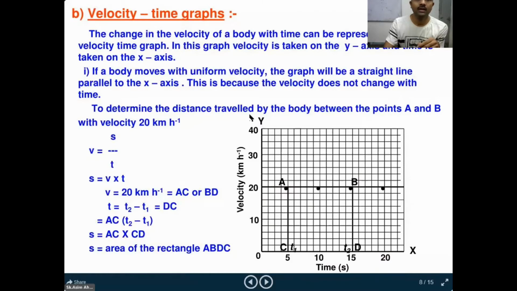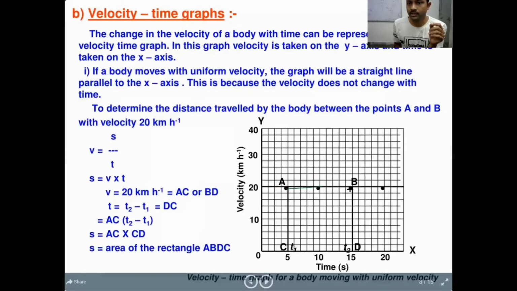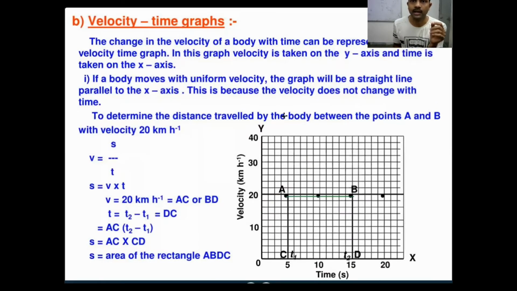In this graph we got the straight line. You see the straight line here, A to B, right? I will increase the size. This is A to B. What will it indicate? The velocity is 20 km/h, and we got a straight line. It means with respect to time, your velocity is not changing, right?